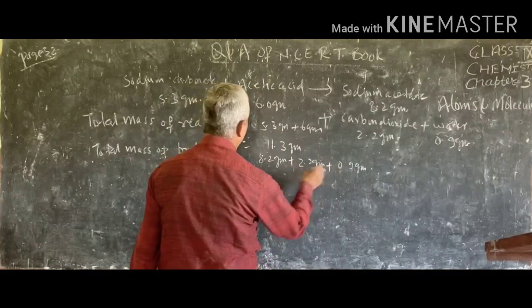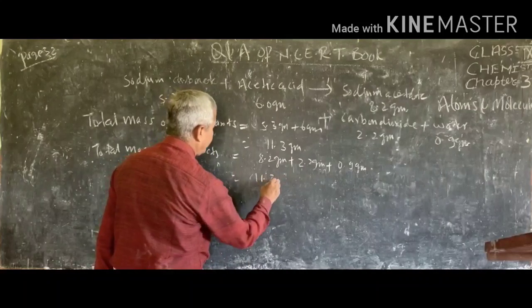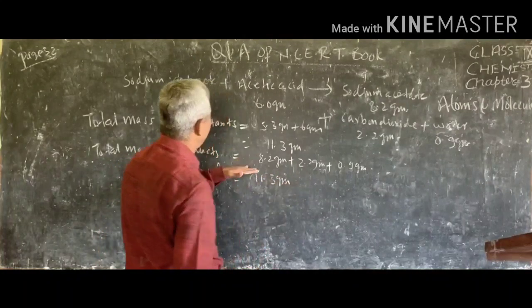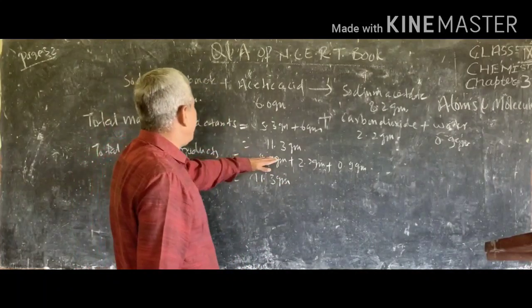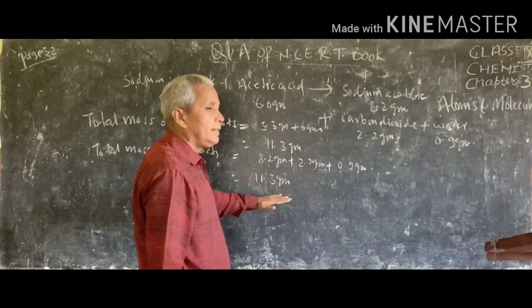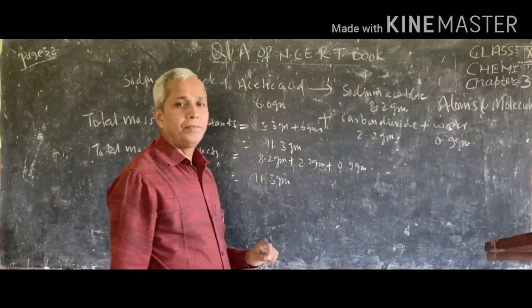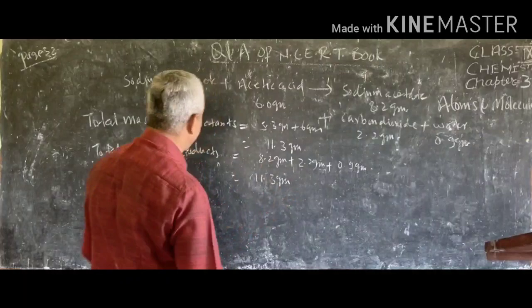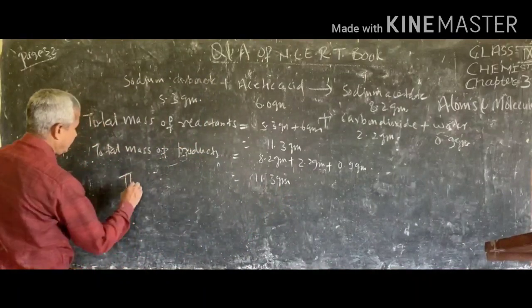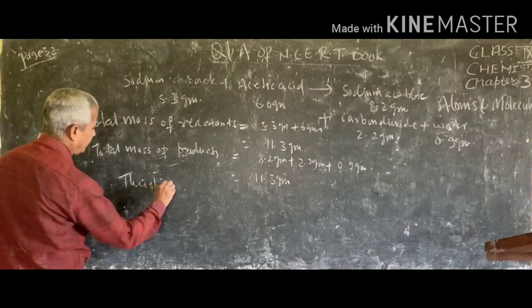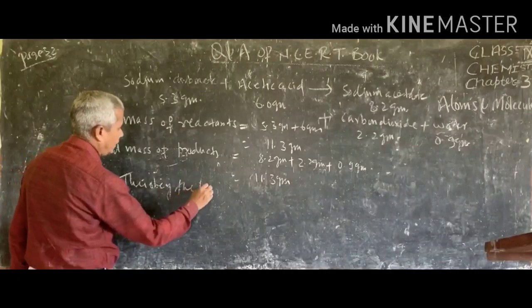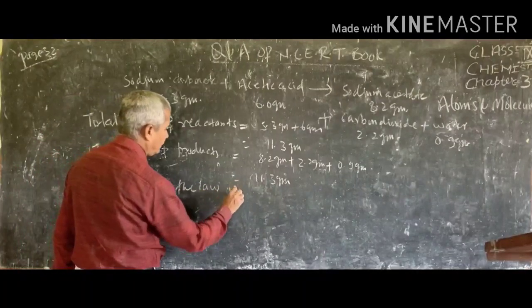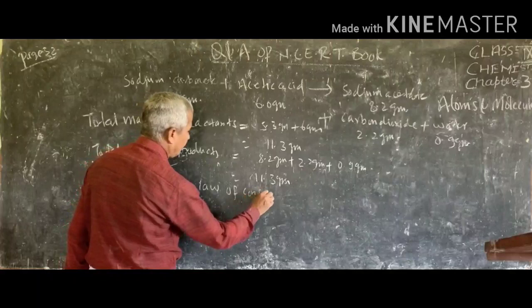So this will become 11.3 gram. So here we see the mass of reactants and the mass of products are the same. So this obeys the law of conservation of mass.